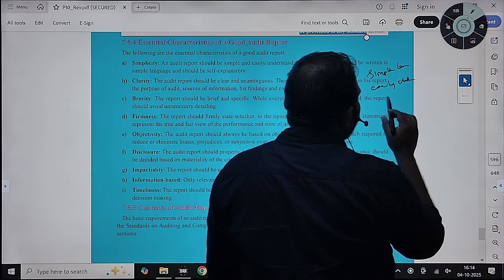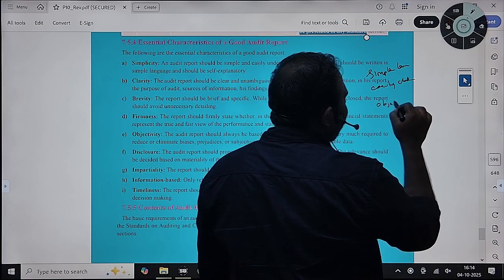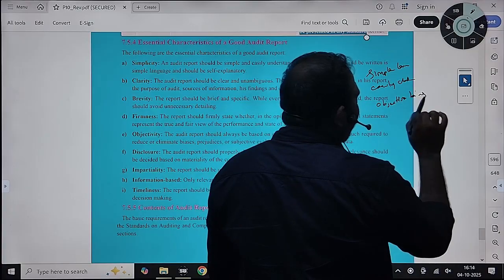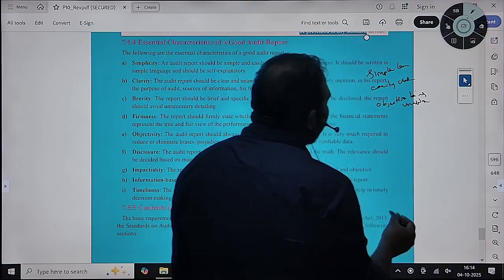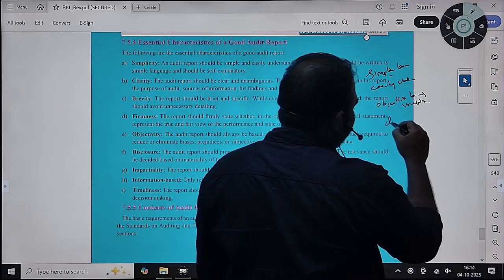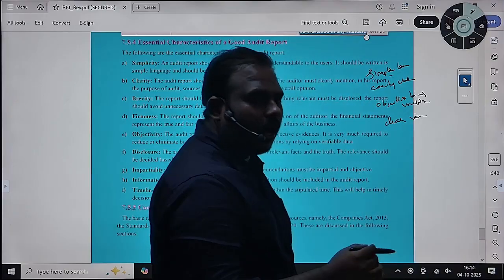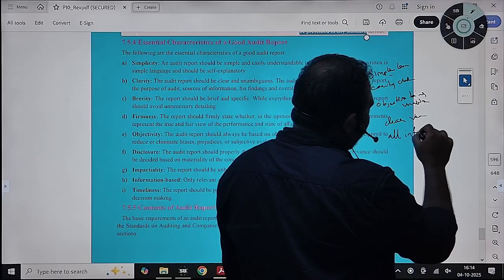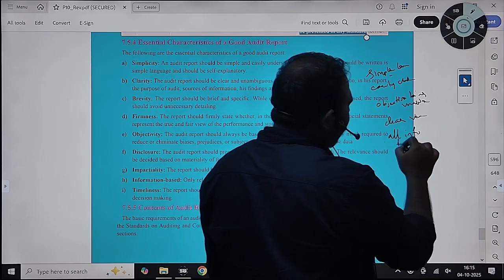And you should have conducted it with an objective, without any bias. They will expect this, right? Your audit should be unbiased. Unbiased audit you have conducted. And with simple understanding, it would be clear. It should not be vague. Whatever you are expressing should not be vague. And it should contain all information. On what basis you are expressing, it should contain all facts and figures of your information.